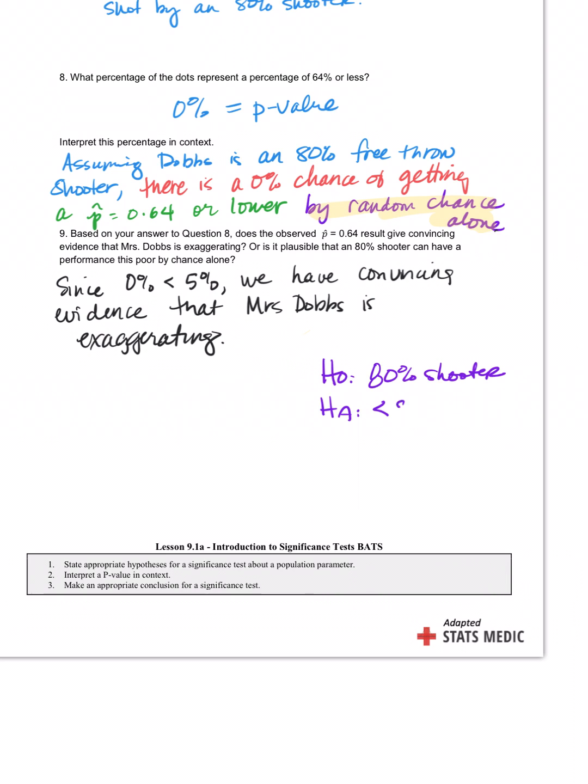That's definitely less than 80%, right? So the alternative is that I'm less than an 80% shooter, and we proved it with our p-value. All right, so state an appropriate hypothesis, and we'll do more of this in the next one. Interpret p-value, and then make a conclusion.